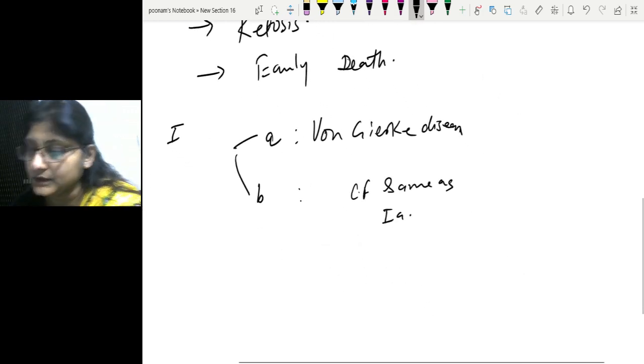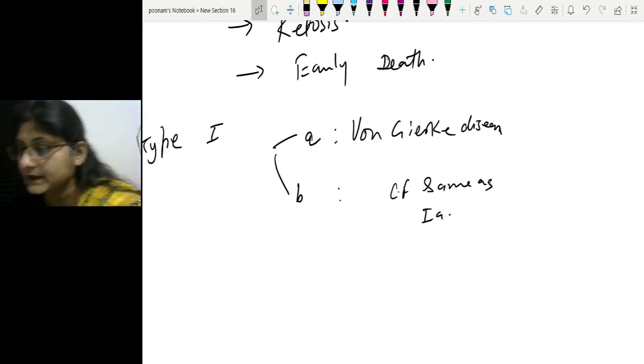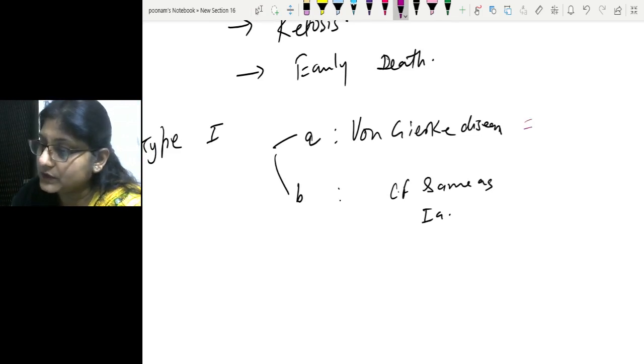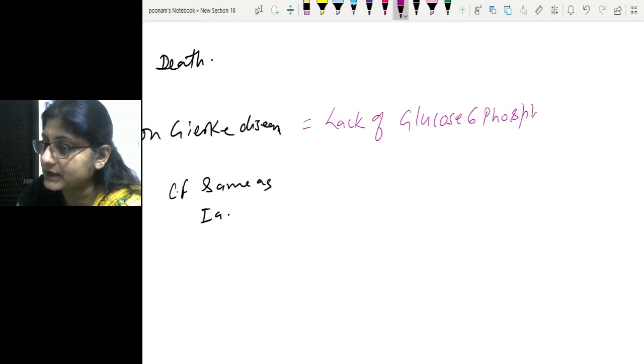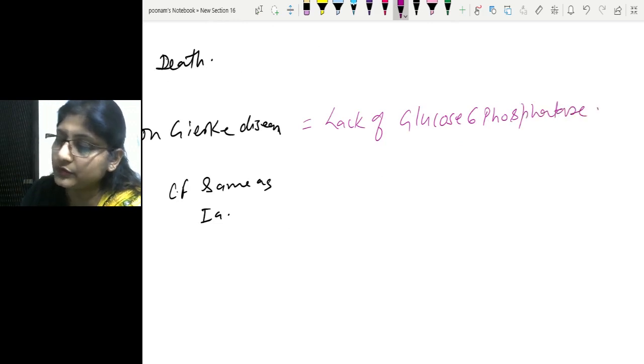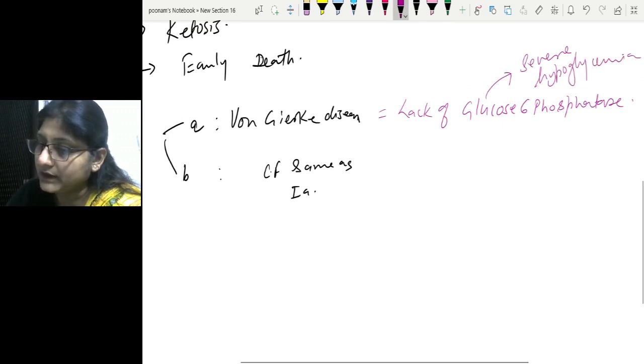The etiopathogenesis is different in these two subtypes, but the clinical presentation is the same. Von-Gierke disease is due to lack of glucose 6-phosphatase enzyme, which is the terminal enzyme not only for glycogenolysis but also for gluconeogenesis. So in deficiency of this enzyme there is severe hypoglycemia because both pathways are affected. The baby presents with liver enlargement because the glycogen is not breaking down properly.